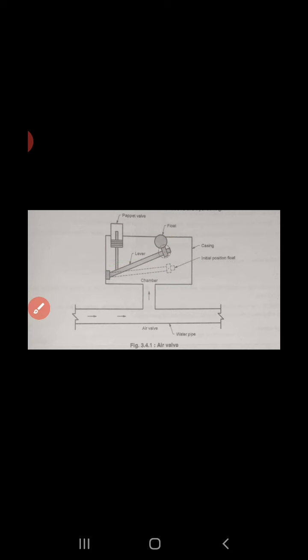Due to this, the pipette valve starts working, so the pipette valve also lowers down, and the air which is accumulated on this side is released from this pipette valve. And when all the air is released, again water rises in the upward direction, and then the float again touches the roof, and the lever also rises in the upward direction, and at that time the pipette valve gets closed.